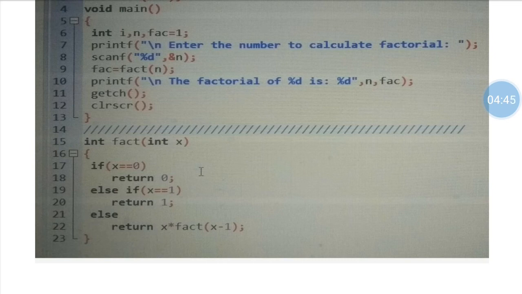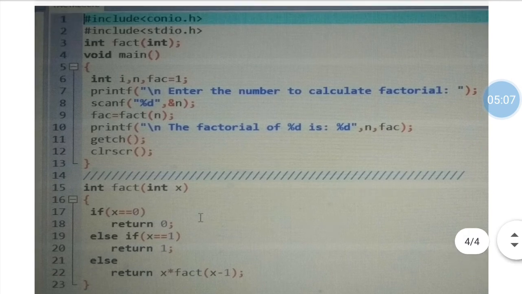It says if x equals 0, then return 0, and if x equals 1, then return 1, else return x multiplied by fact of x minus 1. So this is a function calling itself, the factorial function calling itself. This is a program to find the factorial of a number by using a recursive function.